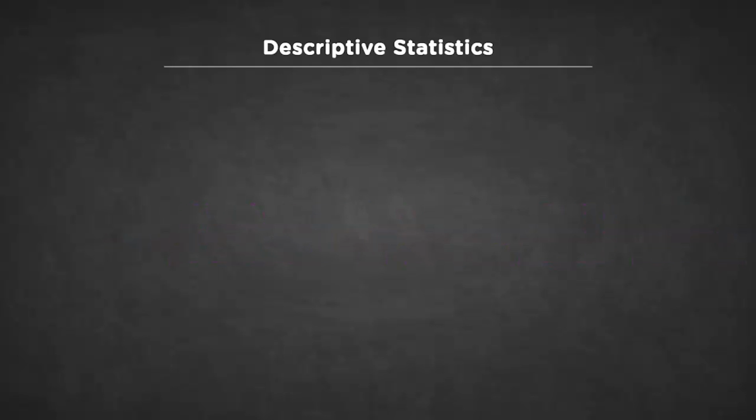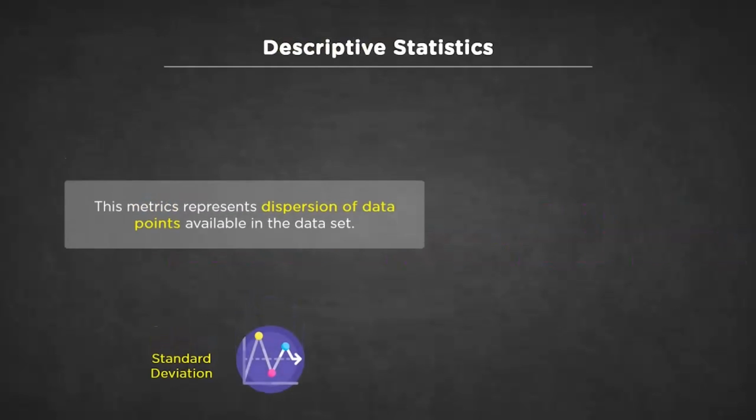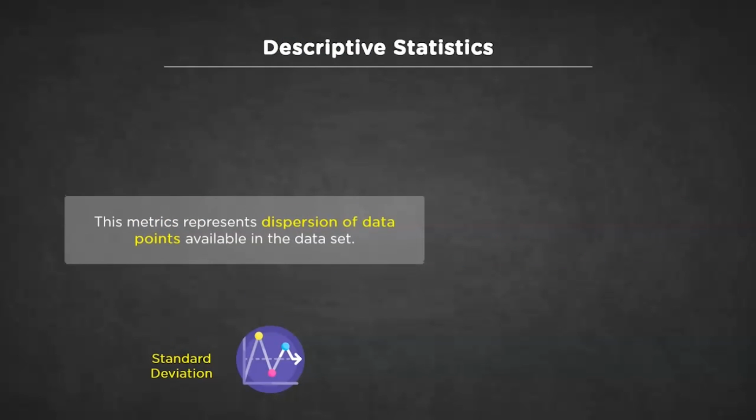Fourth statistical method we have is standard deviation. This method indicates how dispersed a range of numbers is. In other words, how close all the data points of dataset are to the mean or average. Cases where all data points are closer to the mean will have a low standard deviation value. Conversely, cases where numbers are widely spread from the mean will have a high standard deviation.